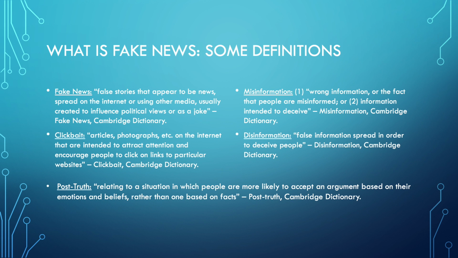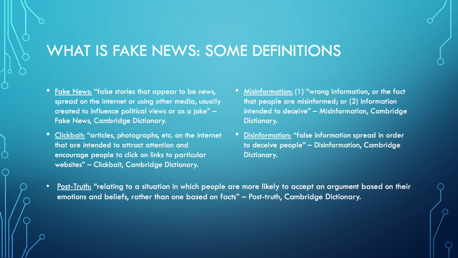The first step in combating fake news is to define fake news. We need to know what we are dealing with before we can fight it. Fake news is defined as false stories that appear to be news, spread on the internet or using other media, usually created to influence political views or as a joke. You've probably come across fake news while scrolling through Facebook or the internet.